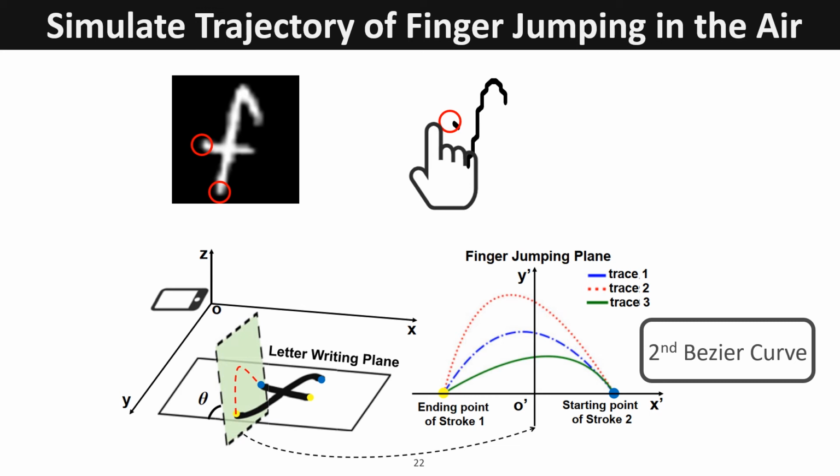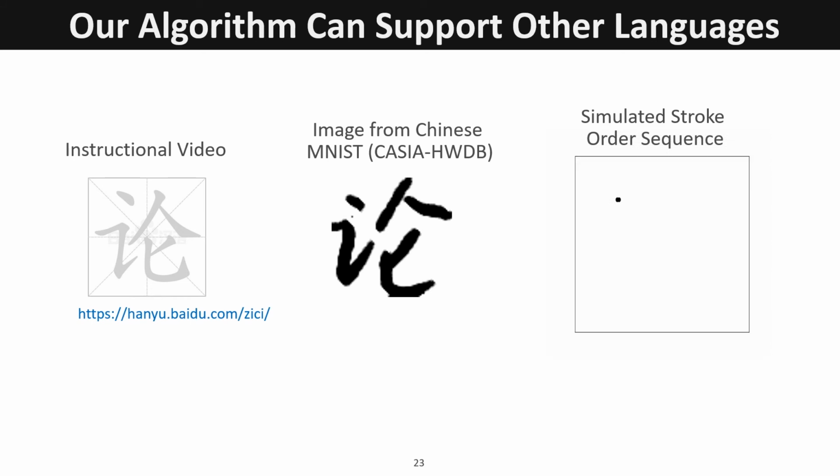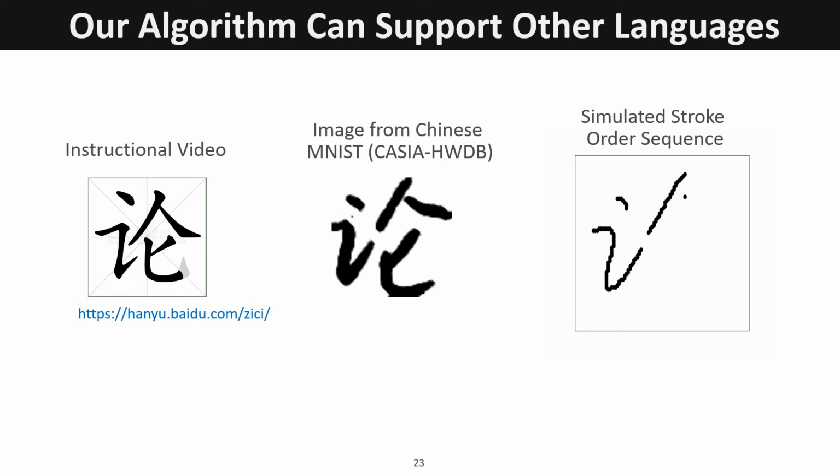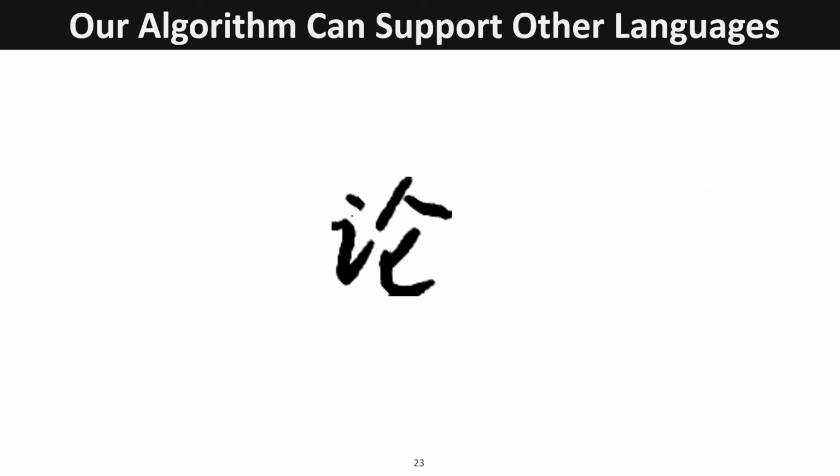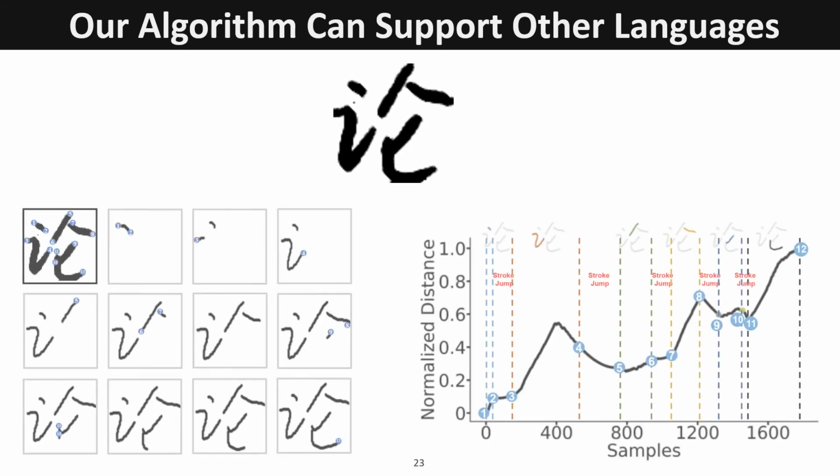Our algorithm can also support the MNIST datasets of other languages. Here we take Chinese as an example. We obtain instructional videos of writing a Chinese character and use the algorithm to convert the images into a GIF. This GIF contains detailed information about the stroke order sequences when the volunteer wrote this Chinese character. Then we can simulate the final 1D trajectory pattern, as shown in the right picture.